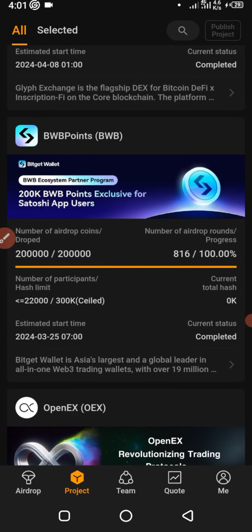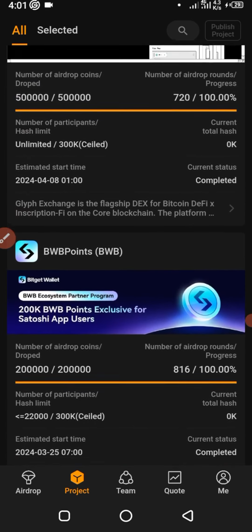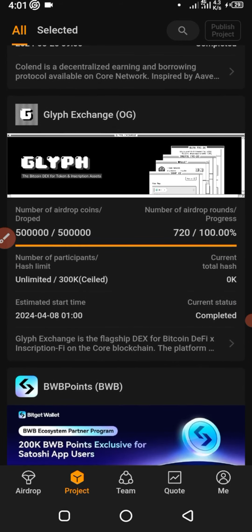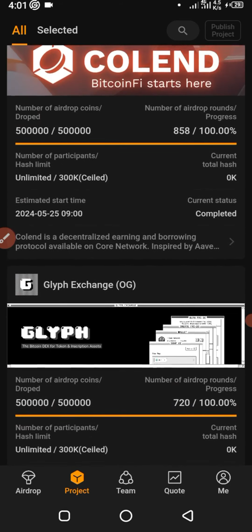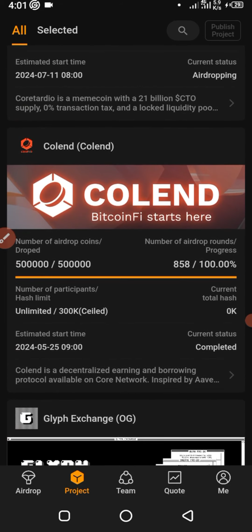This is BitGet. I was telling you that we have good projects on this platform. This was from BitGet Wallet. This is Glyph, another nice project, that just ended some months ago. Then this is the last one that ended.